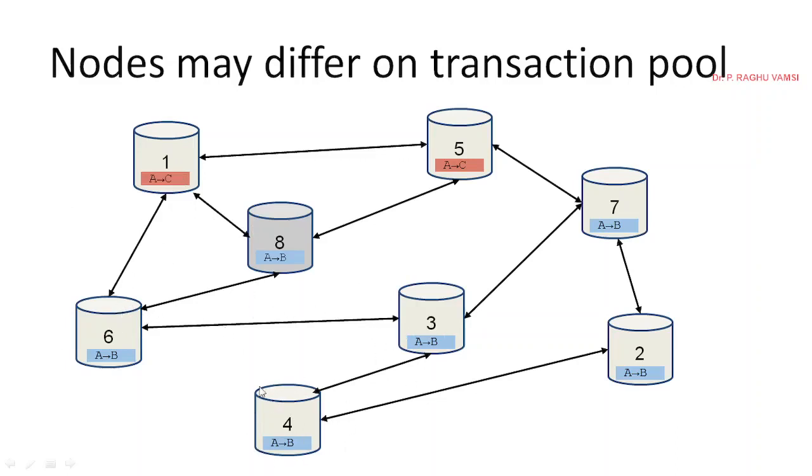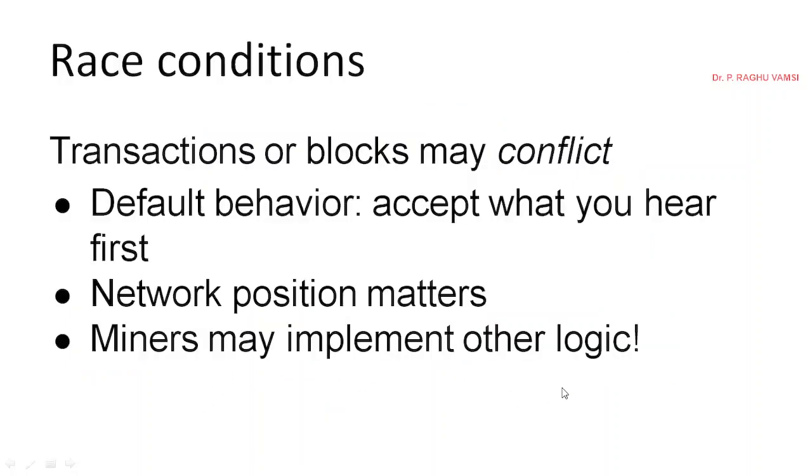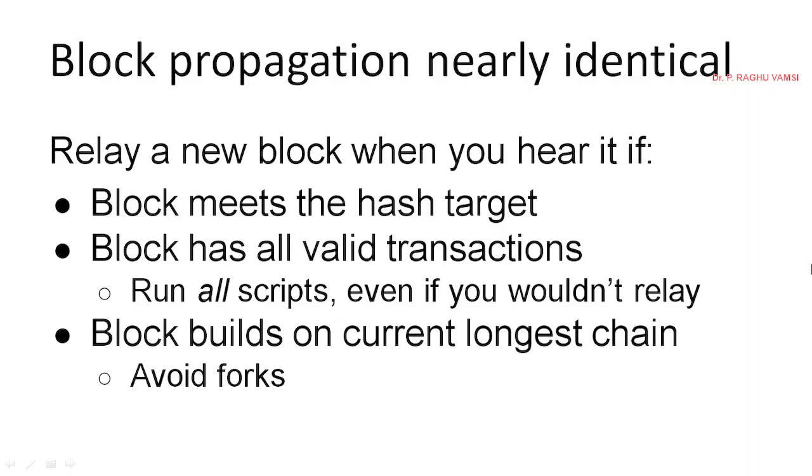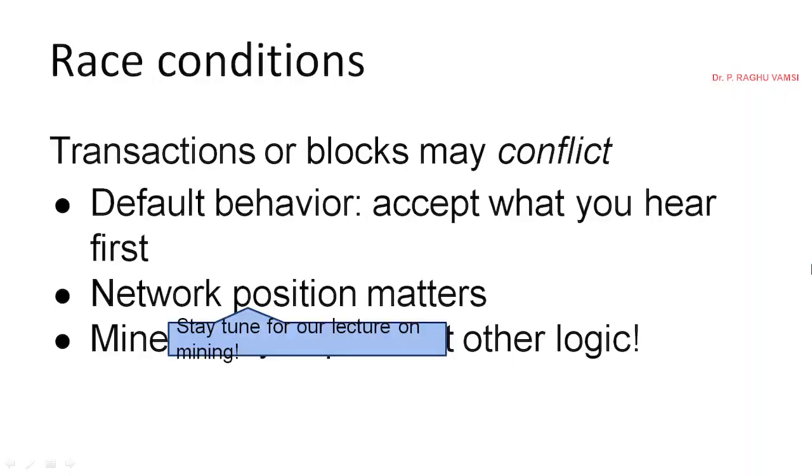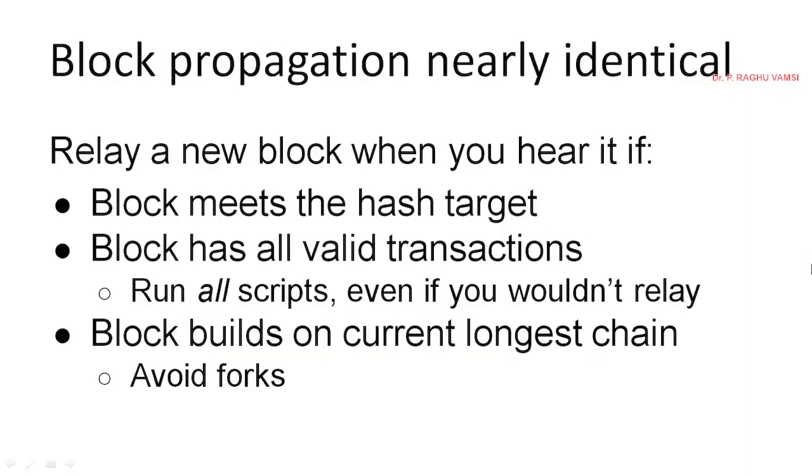Actually, the first A to B was started from 4, and it was spread in this area. So the network also matters in this case. And miners sometimes may implement other logic, cross-checking the previous pointers of A, whether A really initiated this or not, and digital signature verification, many other operations will be performed. So this we'll see afterwards, after the mining operation.